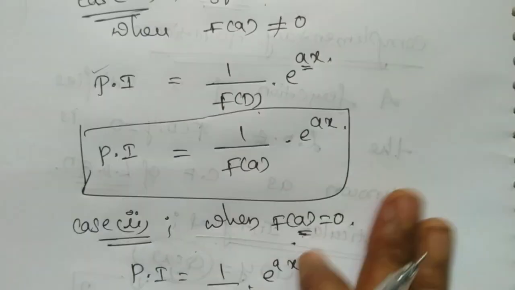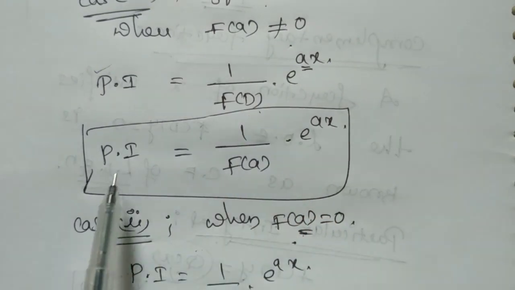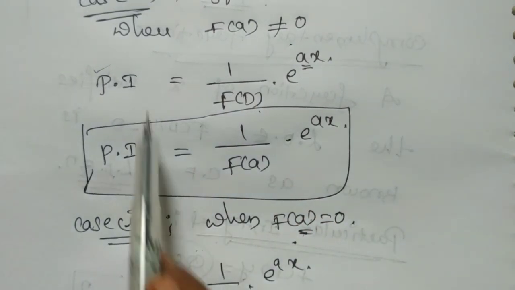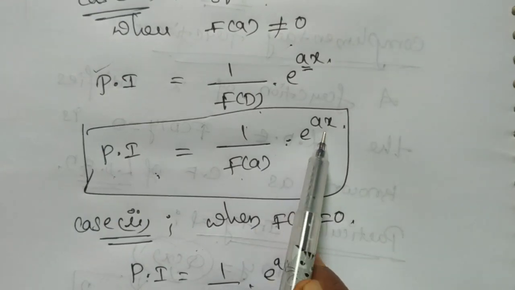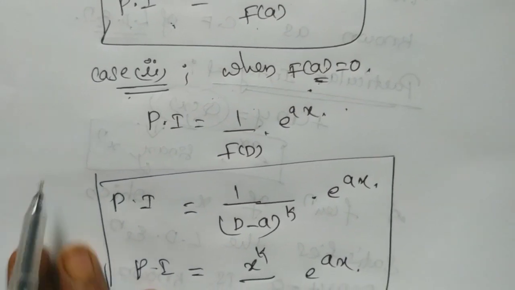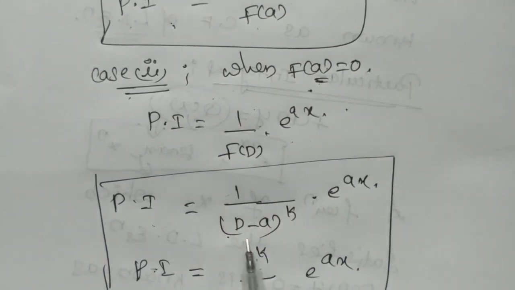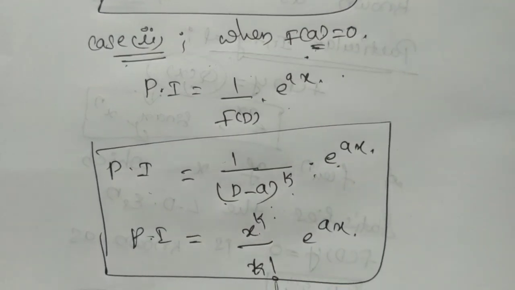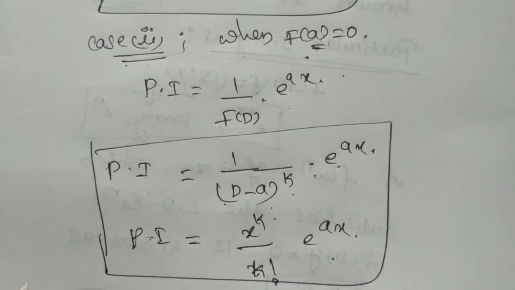So there are two cases. When f of a is not equal to 0, the particular integral of e power ax is 1 by f of a into e power ax. In case 2, when f of a equal to 0, the particular integral of e power ax is 1 by (D minus a) whole power k into e power ax, or x power k by k factorial into e power ax. Let us move to problems.